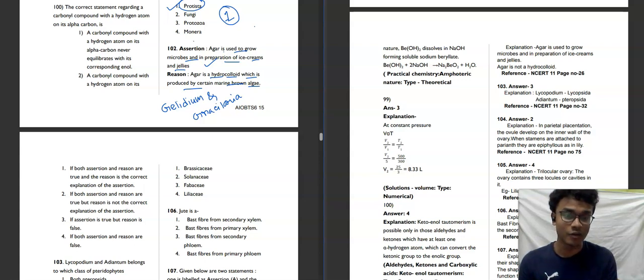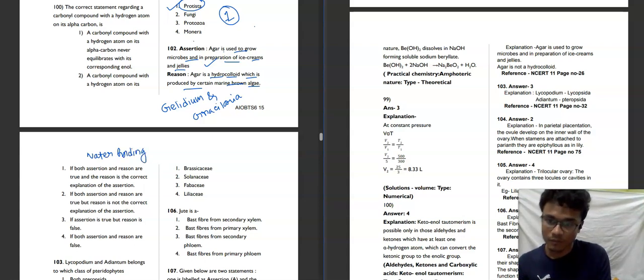What does hydrocolloid mean? Hydrocolloid basically means water holding substances. But agar is not a water holding substance.